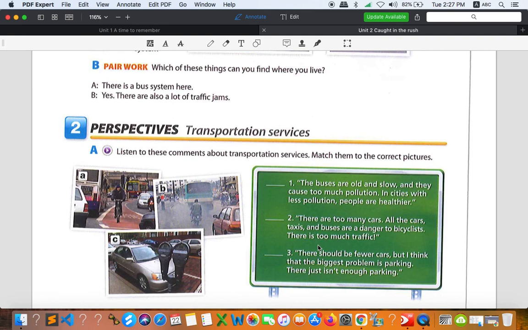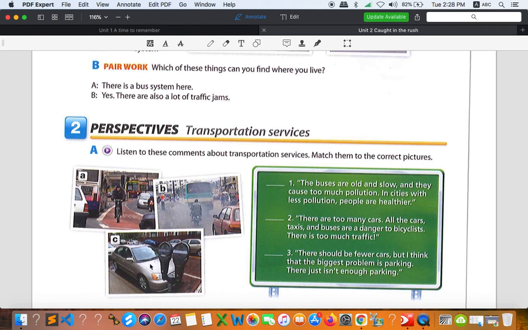And last one, there should be fewer cars, but I think that the biggest problem is parking. There just isn't enough parking. So as you can see right here, it's about car park, right? It's about car park. So that is the reason they don't have enough space to park the car. So this is about the problem. So number 3 is letter C.